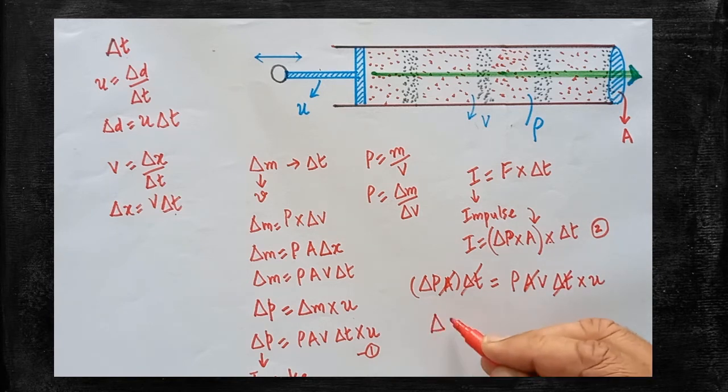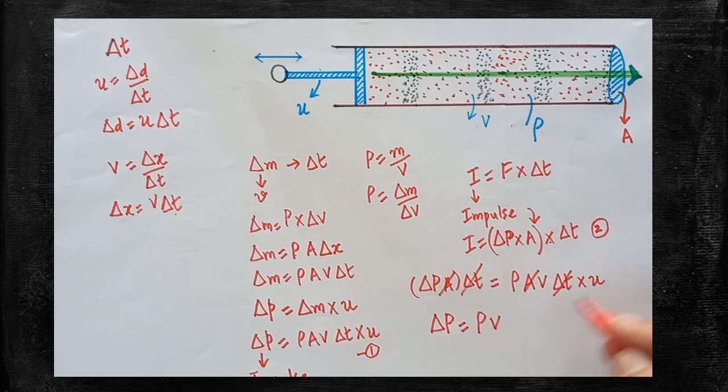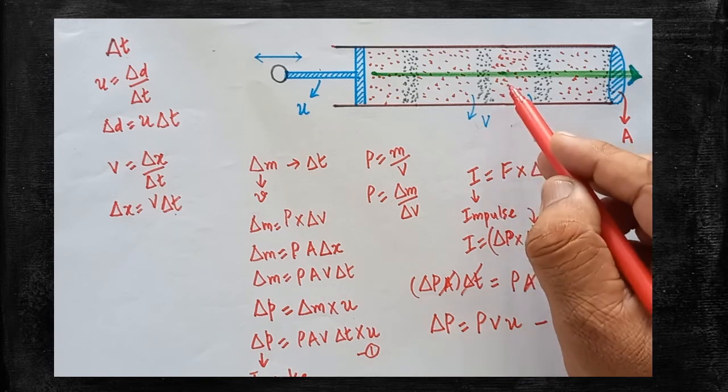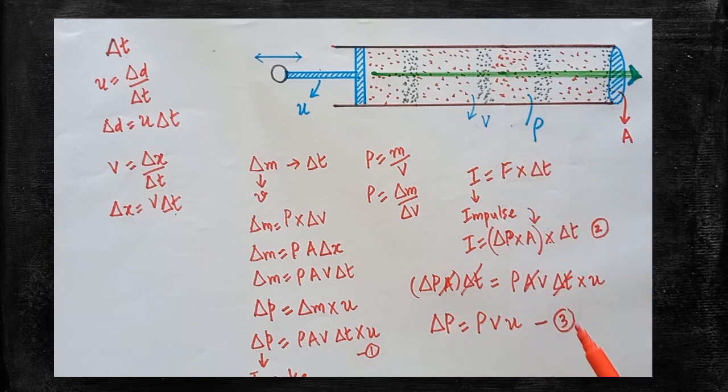So what is the final formula now? The change in pressure ΔP is equal to ρ V U. This one gives you the change in pressure. So this one can be taken as the third equation. I have got one important formula from which we are able to get the change in pressure which is created during the time ΔT.